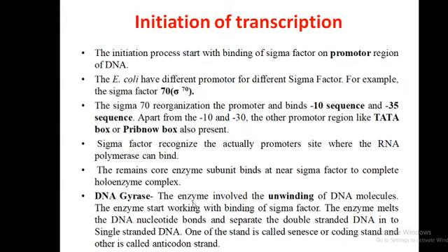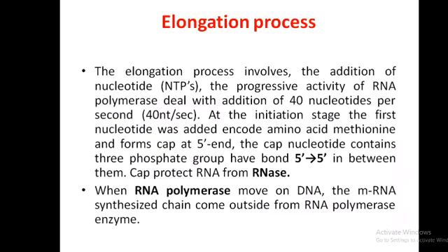The DNA gyrase involves unwinding of DNA, because we know that double-stranded DNA cannot be used to synthesize RNA. First we unwind the DNA. The enzyme starts working with the binding of the sigma factor. The enzyme melts the DNA bonds and separates double-stranded DNA into single-stranded DNA. One of the strands is called the sense strand or coding strand, and the other is called the anti-coding strand. When the holoenzyme complex is completed, the initiation process is done.